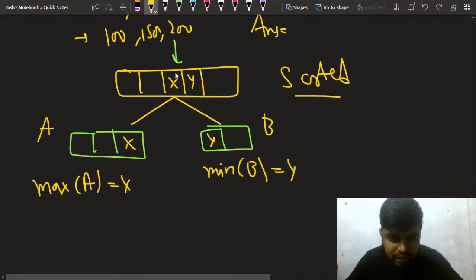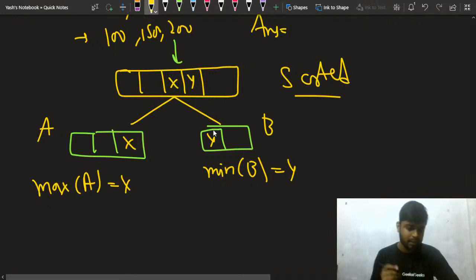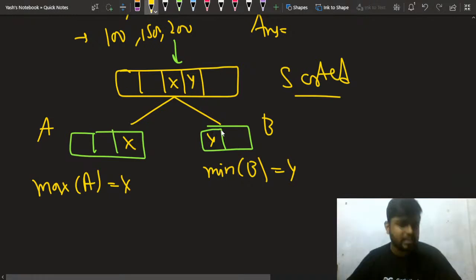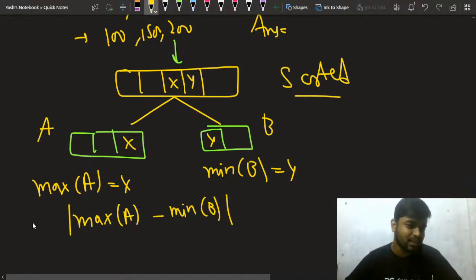So let's suppose that this was the x element. This element will now be the largest element for this A array, and this y element is the first element of the second array, considering it in a sorted manner. So this y will be the first part of this. And what you have to do is find maximum of A minus maximum of B. This is from the definition of the question itself. How do you do this? Can you get some hint now?